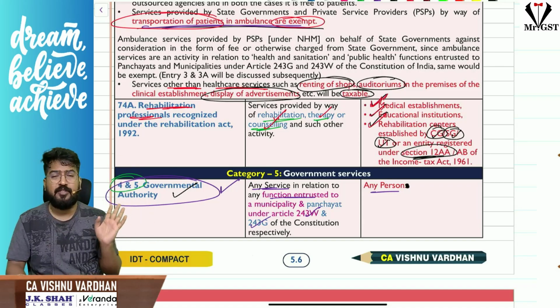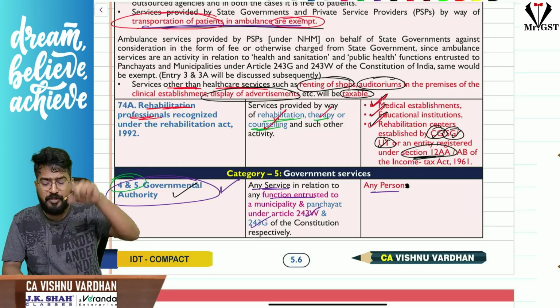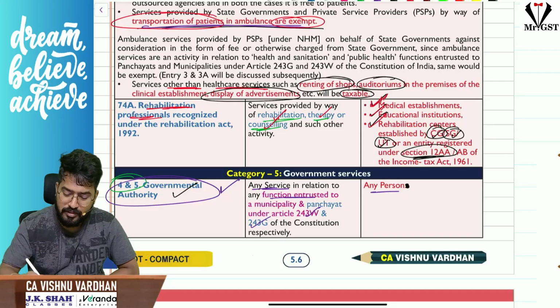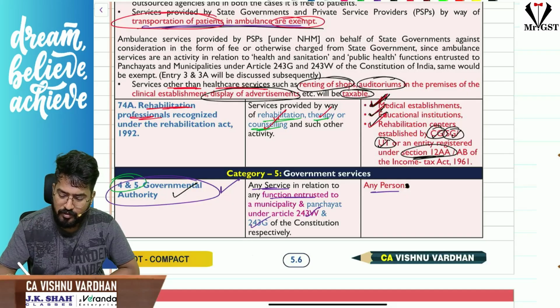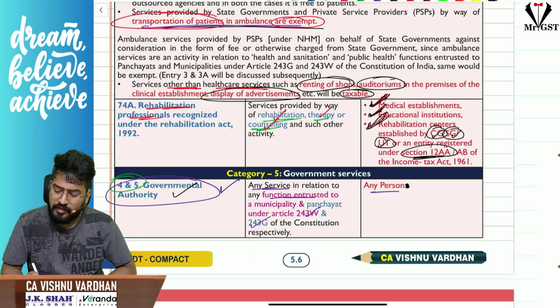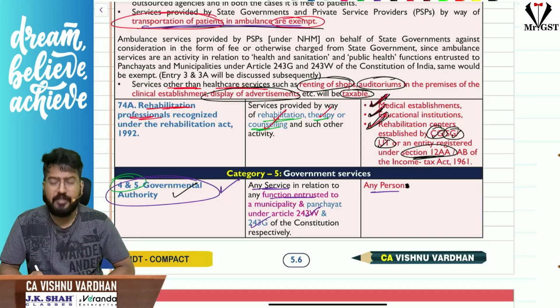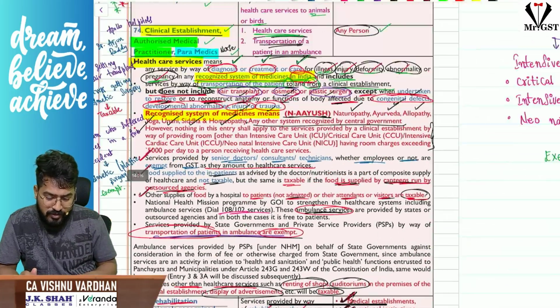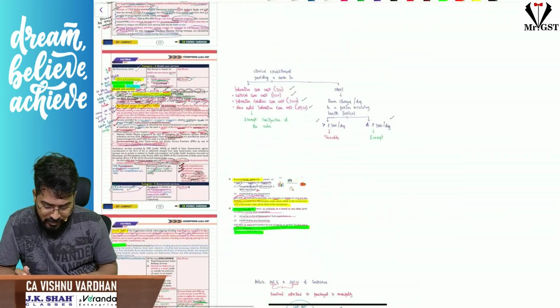That will be taxable. So this rehabilitation center should be located where? In an educational institution or medical establishments or rehabilitation centers which are set up by the central government, state government or union territory or section 12 entities, then it is exempt under GST. Okay, so these are with respect to healthcare services.